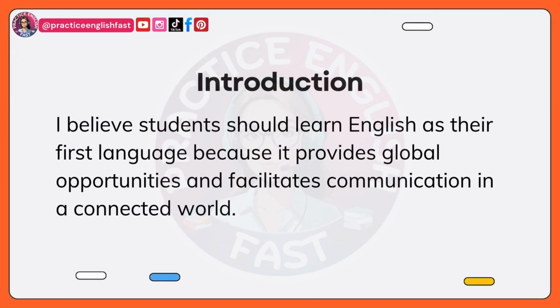Your introduction could be, I believe students should learn English as their first language because it provides global opportunities and facilitates communication in a connected world. It's short, clear, and directly answers the question. The examiner knows your opinion right away. That's exactly what you want.